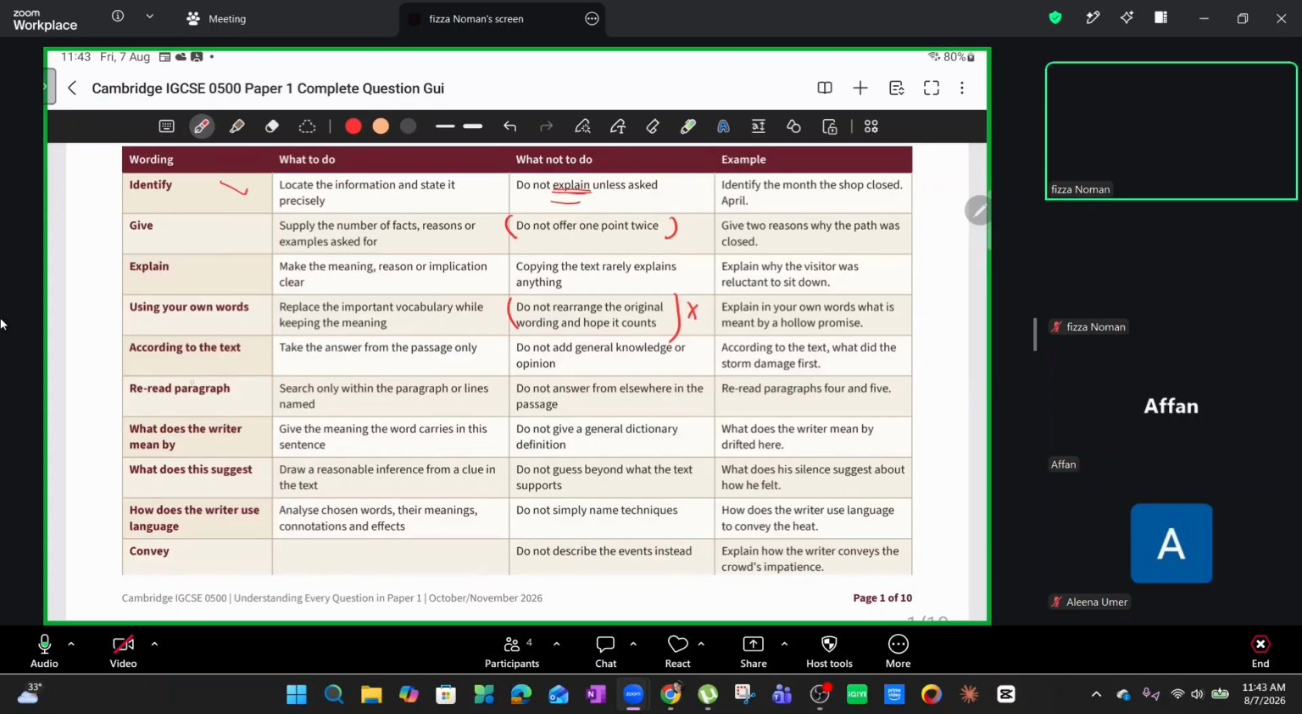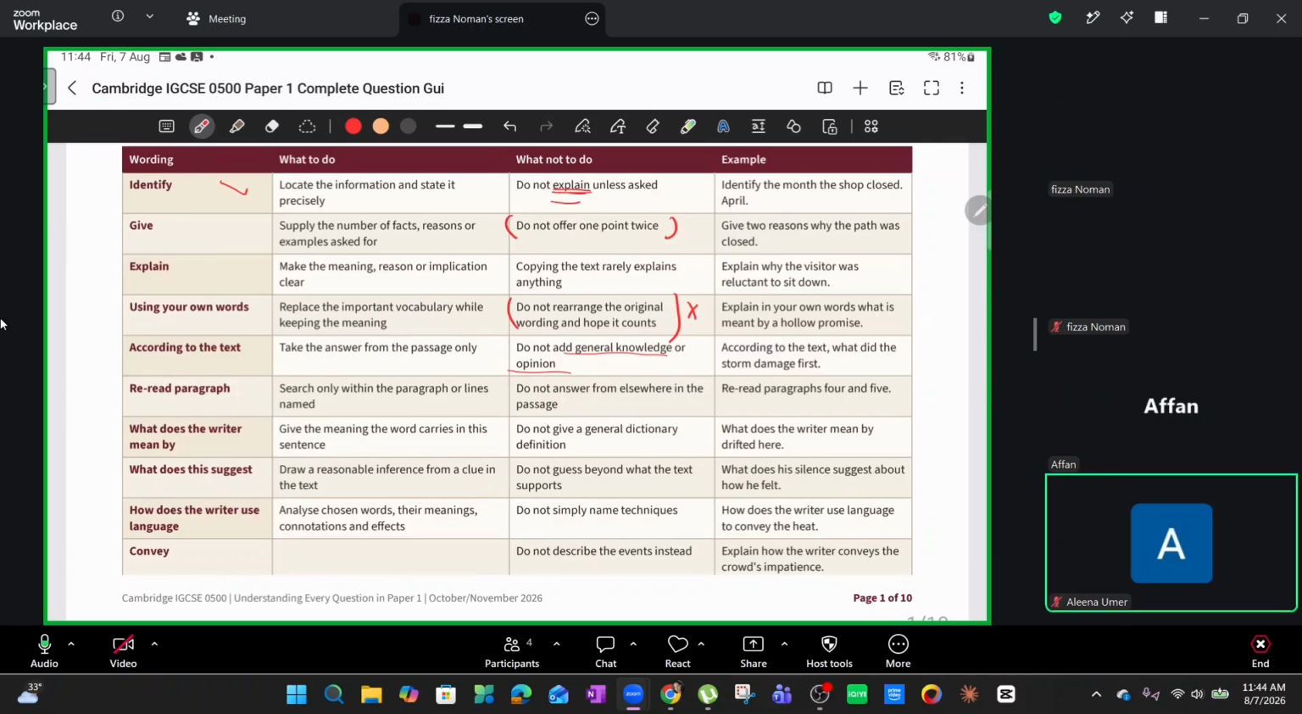According to the text, now take the answer from the passage only. Do not add any general information or opinions to it though. Your answer needs to come from the passage. So according to the text, what did the storm damage first? In this scenario, your answer is going to be in the text and you will be able to find it. Remember this one thing, guys, an examiner knows what they are doing. The person who has set the paper knows what they have made. So the answer is definitely there. You just simply need to find it. Do we understand?